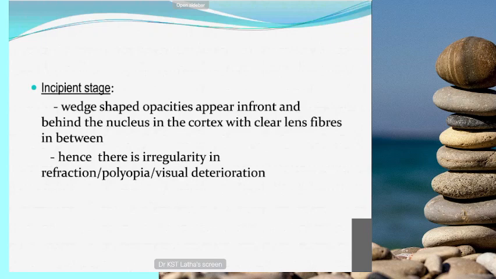Next is the incipient stage. Here the opacities form in the shape of spoke-shaped opacities. They usually appear in front of or behind the nucleus, usually in the cortex. In between, clear lens fibers will be there, and here the patient sometimes has double vision or polyopia, so multiple images. Double or multiple images will be there, and the patient will have defective, blurred vision. So this is the stage where the patient will have symptoms. So this is the incipient stage.